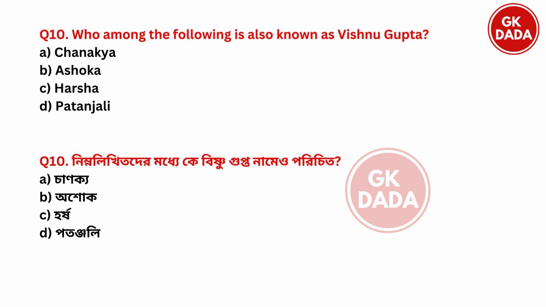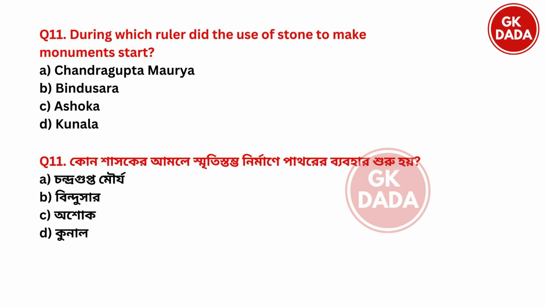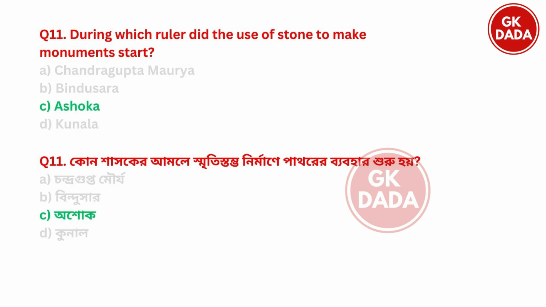Next. Who among the following is also known as Vishnugupta? Option A Chanakya, option B Ashoka, option C Harshavardhan, option D Patanjali. So Vishnugupta was option A Chanakya. Next. During which ruler did the use of stone to make monuments start? Option A Chandragupta Maurya, option B Bindusar, option C Ashok, option D Kunal. So the right answer is option C Ashok.